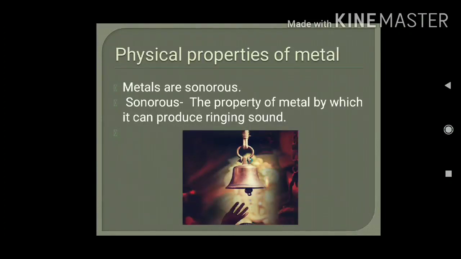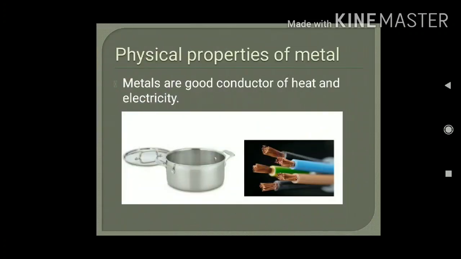Have you ever noticed that in temples the bells are made up of metals? Have you ever seen a wooden bell in temple? No, because wood will not produce the ringing sound. So sonorous means the ringing sound. The property by which metal can produce ringing sound is known as sonorous.